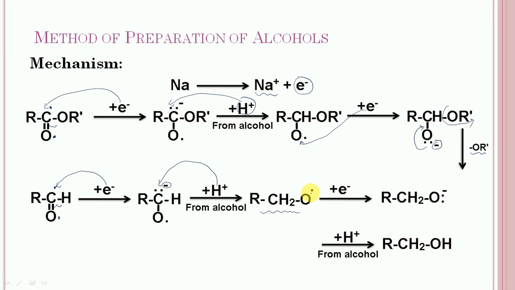It will have a single electron on the oxygen. Now 1 more electron is added to oxygen, so oxygen has 2 electrons and acquires the negative charge. In the last step, 1 more proton from the alcohol is added to oxygen, and finally the primary alcohol will get formed. So it is the mechanism for Bouveault-Blanc reduction.